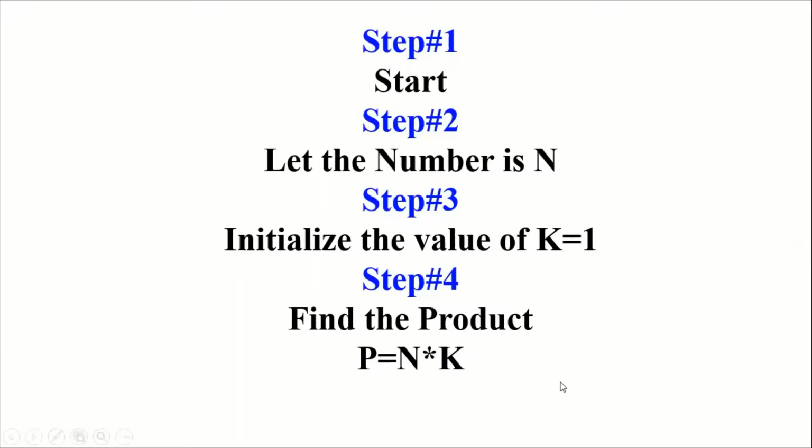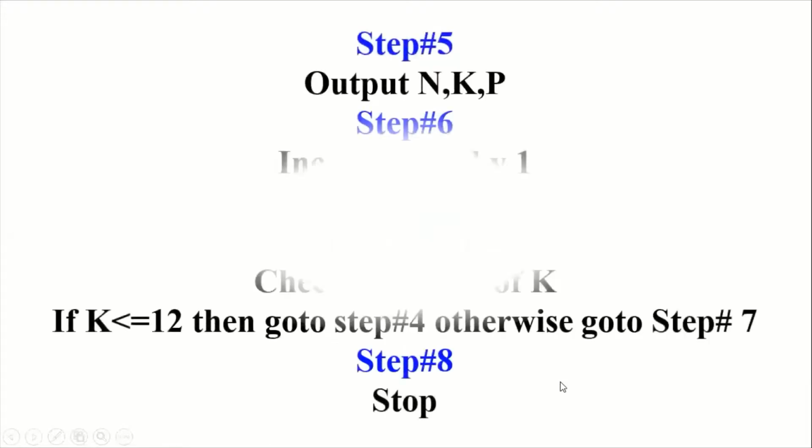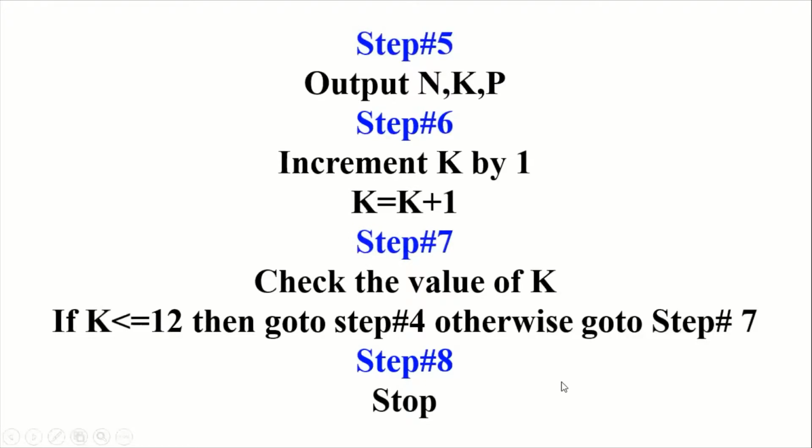So let's move to the next one. Step number 5, output. After that we have to print the output. n is the number whose multiplication we have supposed, for example 5, k is the counter, and p is the product. After that, step number 6, increment the value of k by 1.